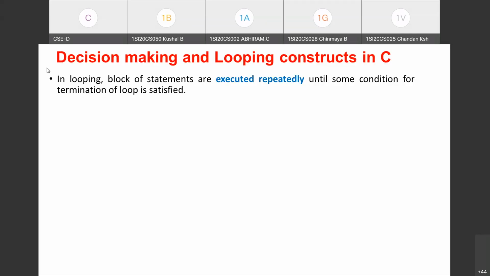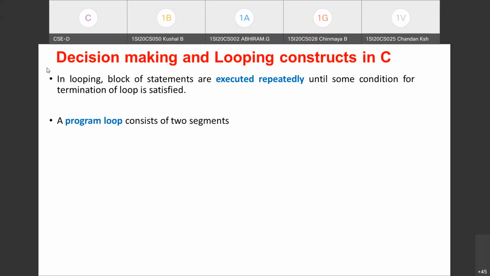What you are repeating is some set of statements, and how many times you repeat depends on the test condition you have given. If the test condition is satisfied, or evaluates to true, then only the block of statements will be executed. But if the test condition evaluates to false, then control will come outside the loop.